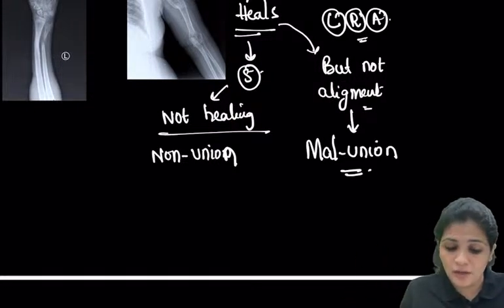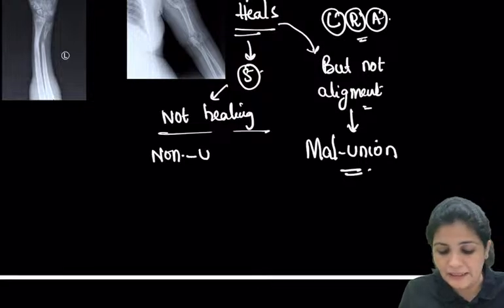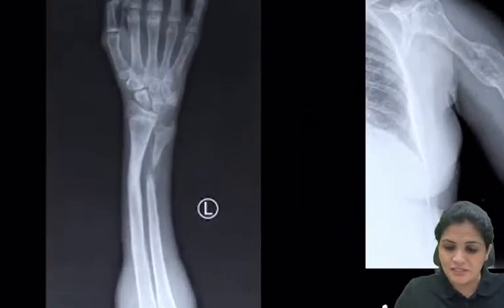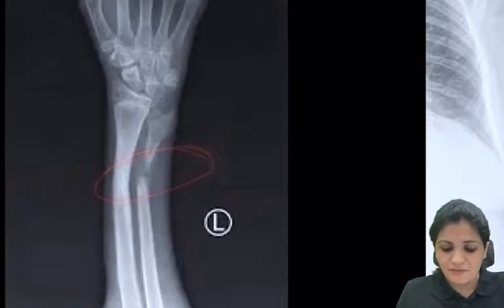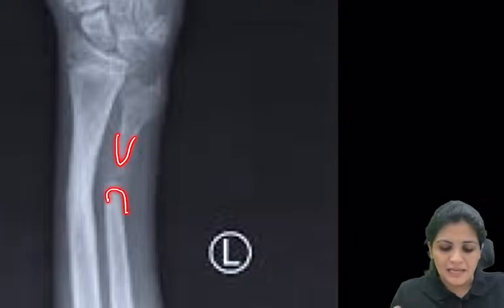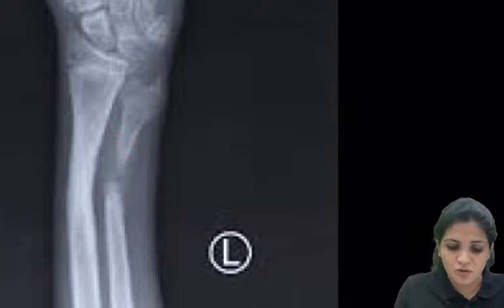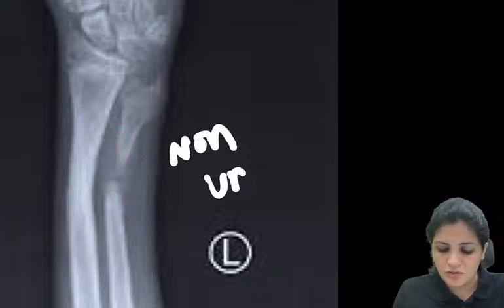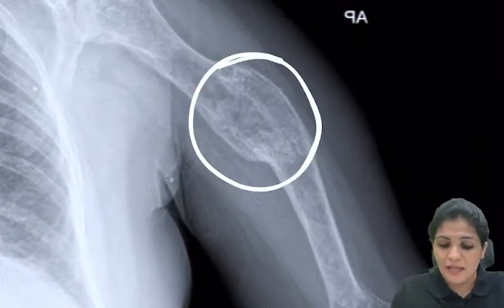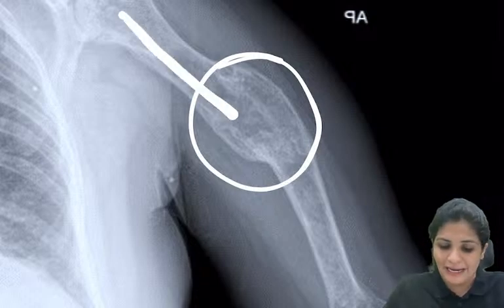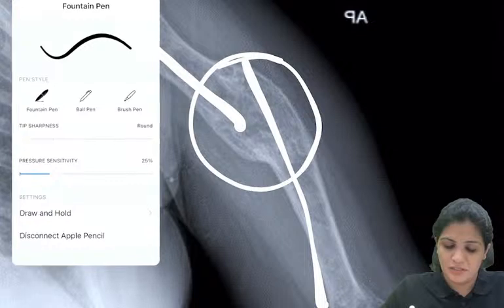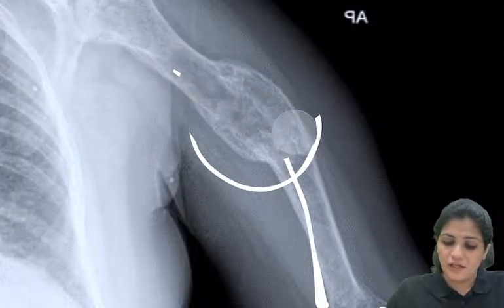Here this is non-union. Here there is no fracture which is uniting. So for example, now there is a fracture, you can see. Now this fracture, if you see, the ends are tapered like this and there is no bone in between. Your non-union. There is no union only. And now coming to this, there is a union. Happily bones are uniting, but are they aligned? So the axis, you see, there is a lot of difference between the axis. The biomechanics get disturbed.